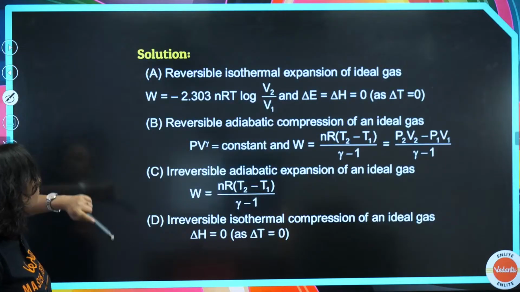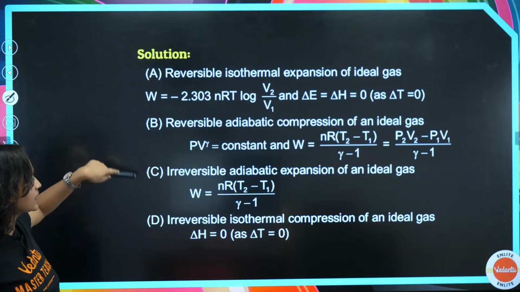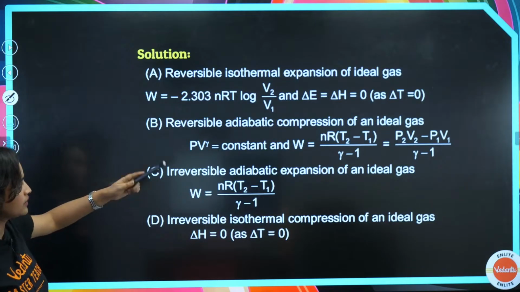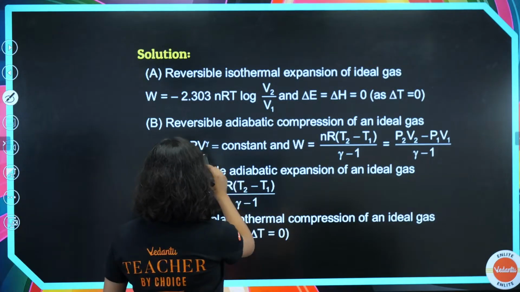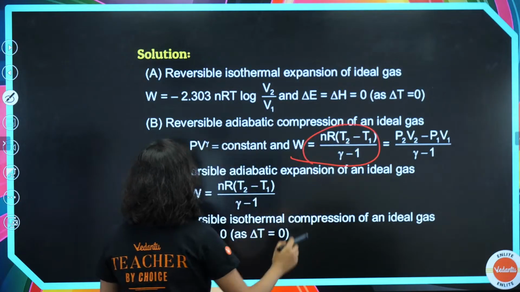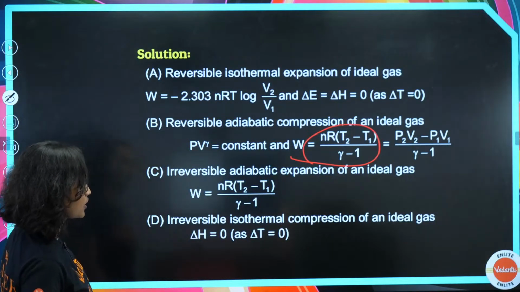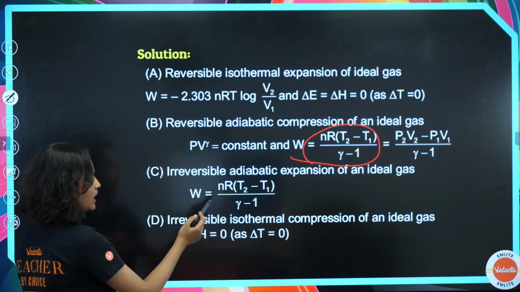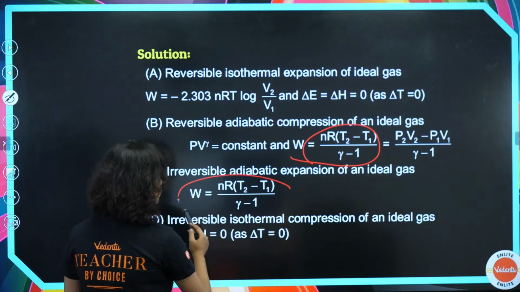Chalo, moving on from here. These are all the things that are given to you. You already know it. Same thing: PV to the power gamma is equal to constant and W will be equal to this, for reversible adiabatic compression of a gas. Irreversible adiabatic compression of a gas, same thing.